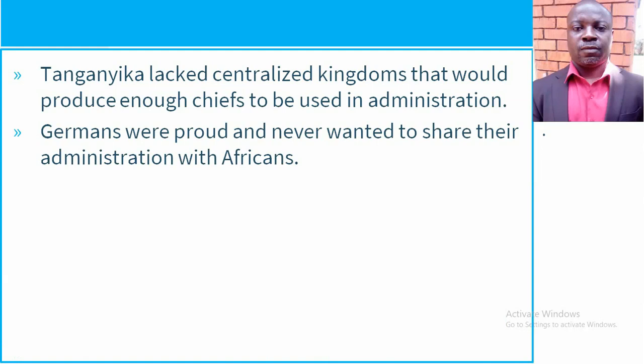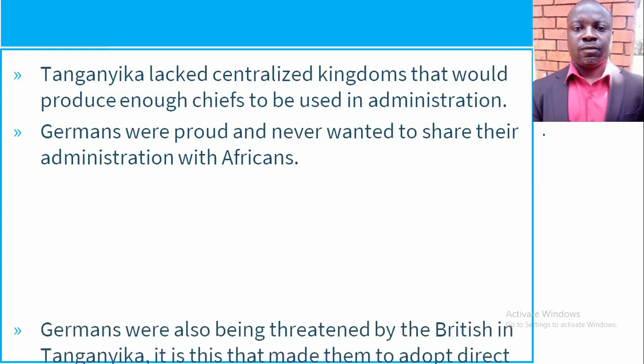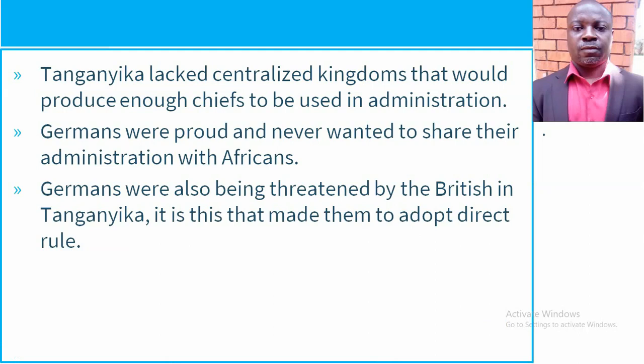We have this other point here, that the Germans were proud and never wanted to share their administration with Africans. Yes, the Germans were proud. They were looking at Africans as inferior people. And then they were like, we cannot share power with Africans. These ones are supposed to be our subjects. That's why they opted for direct rule.